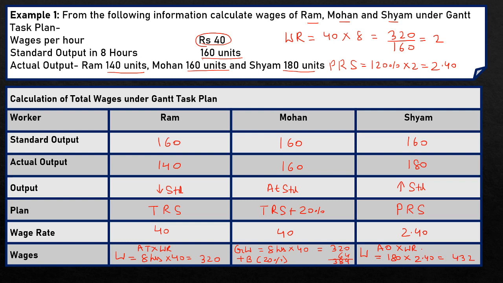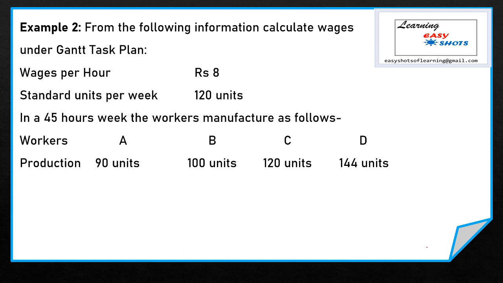Now we take another example so that you can understand this plan easily. From the following information, calculate wages under Gantt task plan. Here wage rate per hour is 8 rupees. Standard units per week decided by the company is 120 units, and the worker works for 45 hours per week, and there are 4 workers, worker A, B, C and D. Worker A manufactured 90 units, worker B 100 units, worker C 120 units, which is exactly equal to standard output, and worker D manufactured 144 units.